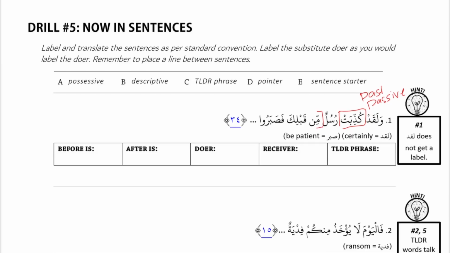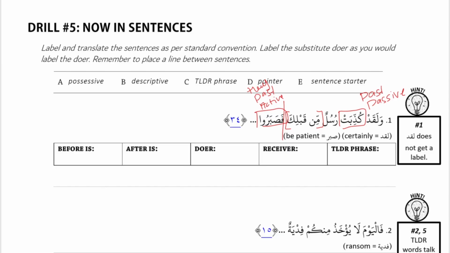Yep. And then فَصَبَرُوا, this is a new sentence because صَبَرُوا is an action. And it is past active. Good. Past active and they. Yes, past active and then the embedded doer, they. And then let's sort. The only sorting to do is rusulun is subdoer because it has a doer label and it's in a passive sentence.